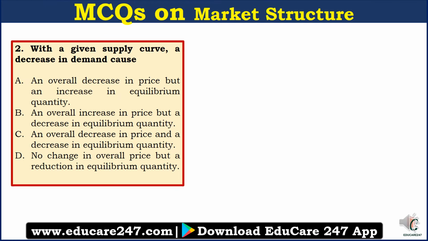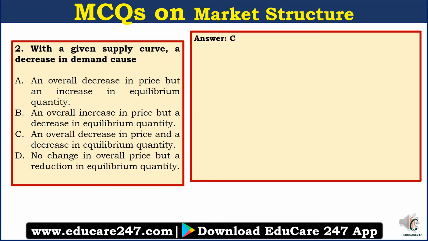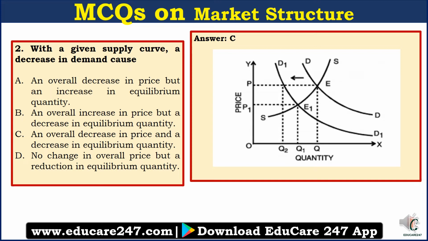Question number 2. With the given supply curve, a decrease in demand causes A, an overall decrease in price but an increase in equilibrium quantity, B, an overall increase in price but a decrease in equilibrium quantity, C, an overall decrease in price and a decrease in equilibrium quantity, or D, no change in overall price but a reduction in equilibrium quantity. So the answer here is C, an overall decrease in price and decrease in equilibrium quantity.